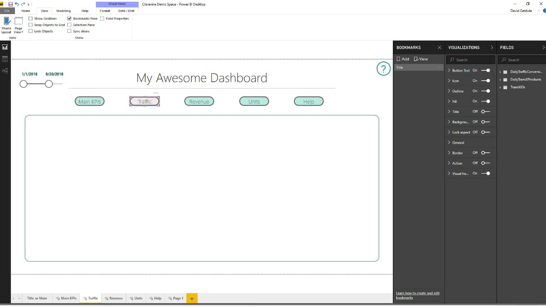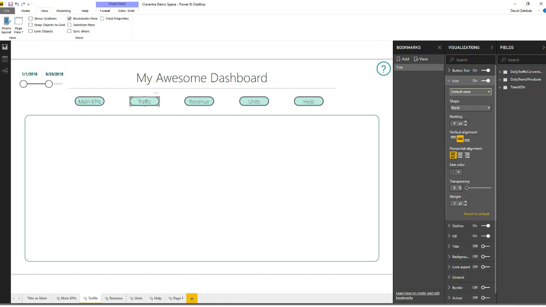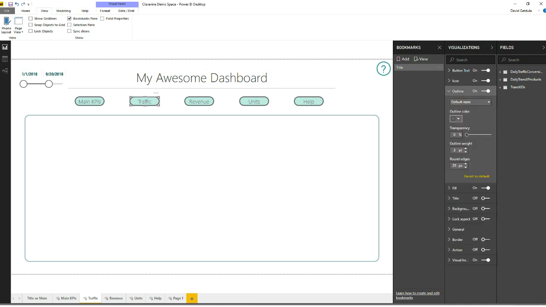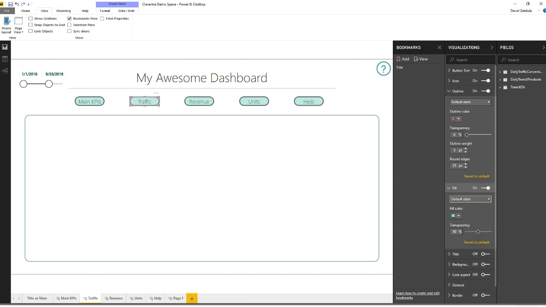So we notice that when we select it, it changes to our colors that we've predefined here. So instead of being a default state of that green, and I apologize, the outline and fill here, instead of being that default state outline of green on hover and gray on default, we want to mirror what we're seeing on press. And that's going to be this purple that I used. I guess it's a custom color here. But we want to make that the same way. So we want to fill it with the same thing that we want to see on press.